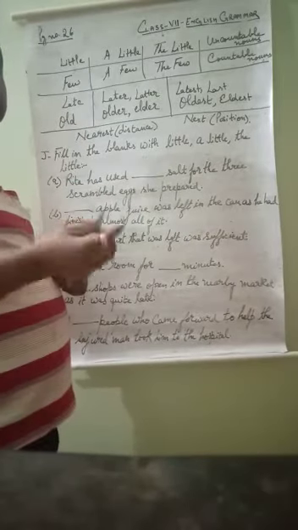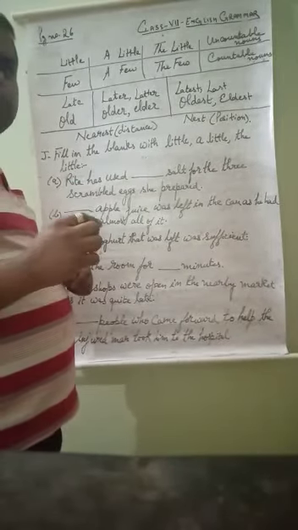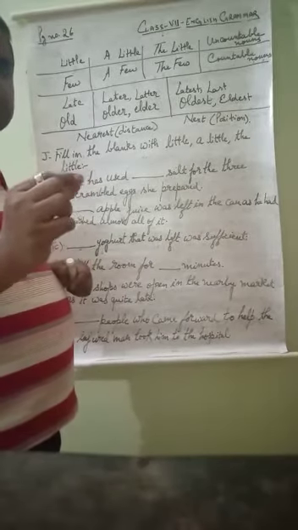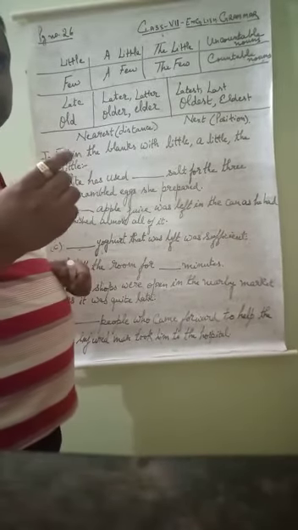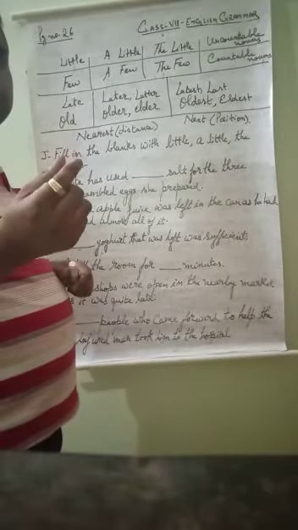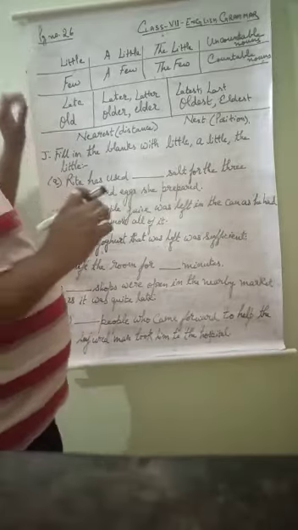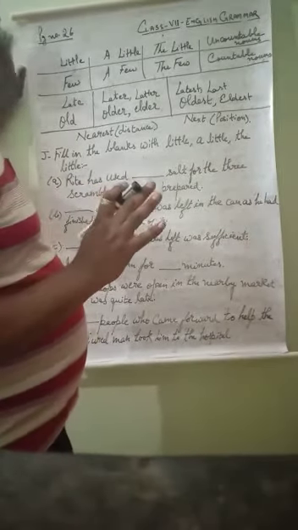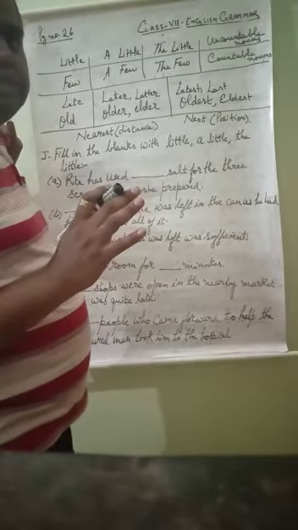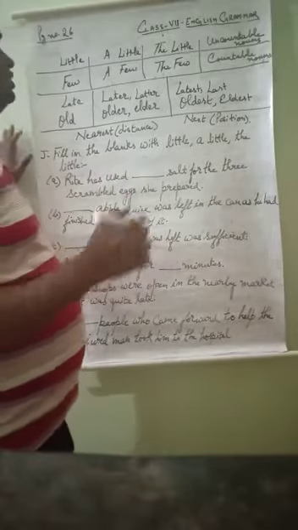Suppose I say there is little water in the glass. Little water means I can say half a spoon, half a teaspoon, that much water in a glass. That means it is equal to none. Little means very less and equal to none. Here we will be using little. Little is used in such cases.